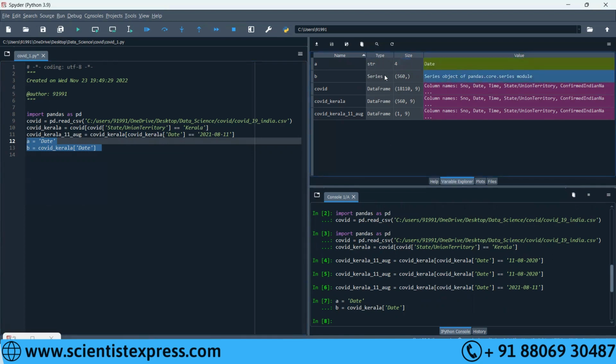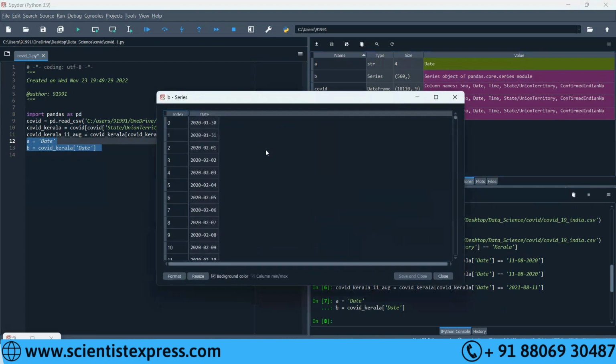A is date, and B is underscore. Can you double click on B? In B, there is a series of dates. That is the column, right? Actually, this is what you wanted, right? But in A, do you see the same, or in A it's just a string? Yeah, it's just a string.